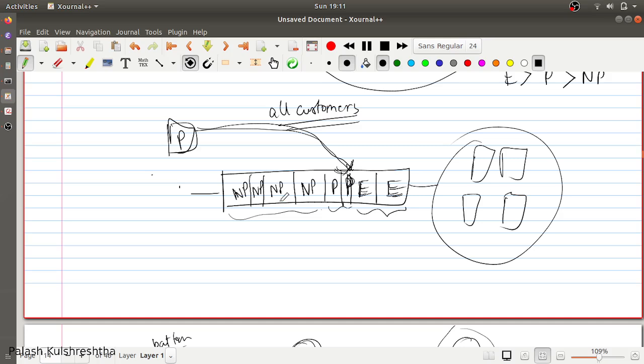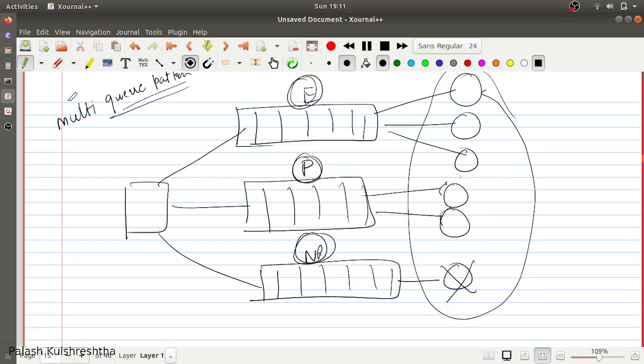In this case, first of all, only high priority messages are going to be consumed, then medium priority, and then low priority. So this provides another type of SLA. And in the multi-queue pattern for priority queuing, what you can achieve is different auto scaling configuration for different consumers, and one message type is not going to affect consumption of another message type,